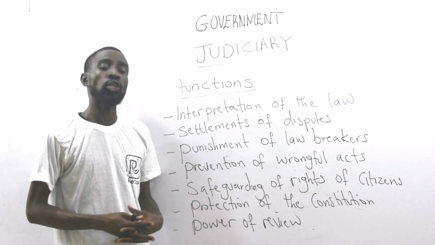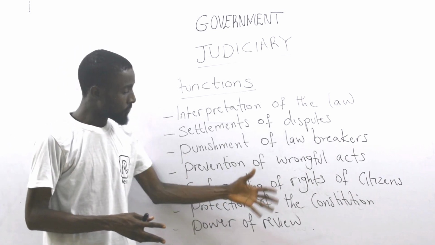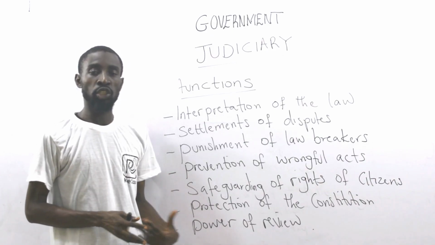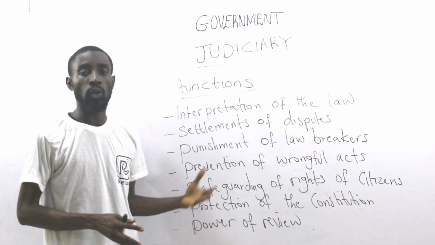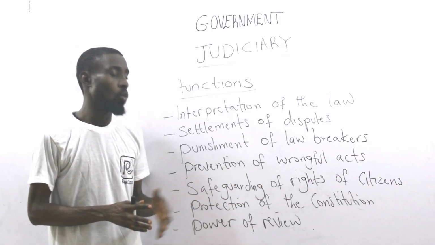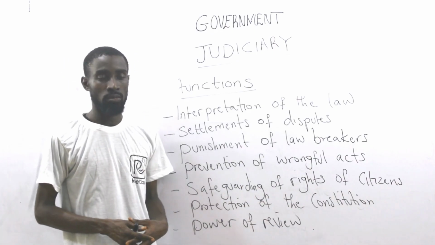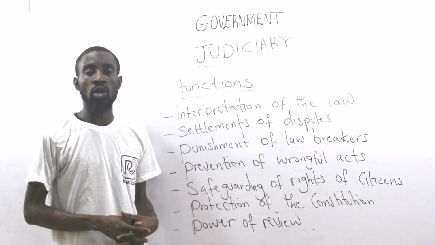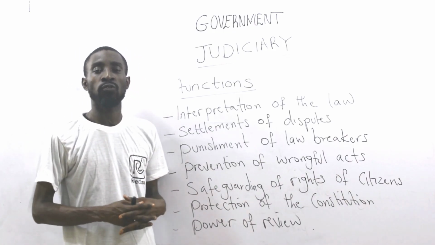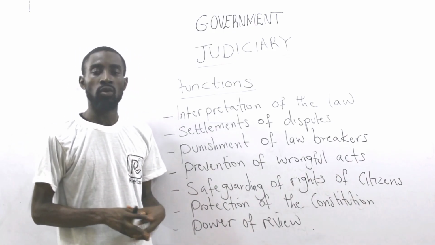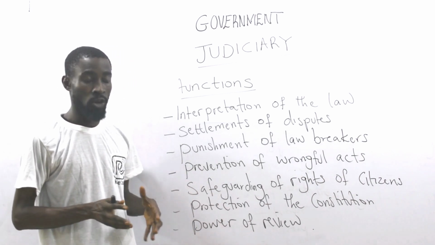Then you talk about protection of the constitution. By the time you breach the law, it is left with the judicial organ to punish you in accordance with the offense that you have committed, and in accordance with what is enshrined in the constitution. So they are actually protectors of the constitution. And I've always told you what a constitution is all about. A constitution is a document that specifies the mode of operation of government. Or better still, you can say a constitution is a document that specifies the modus operandi, that's mode of operation.